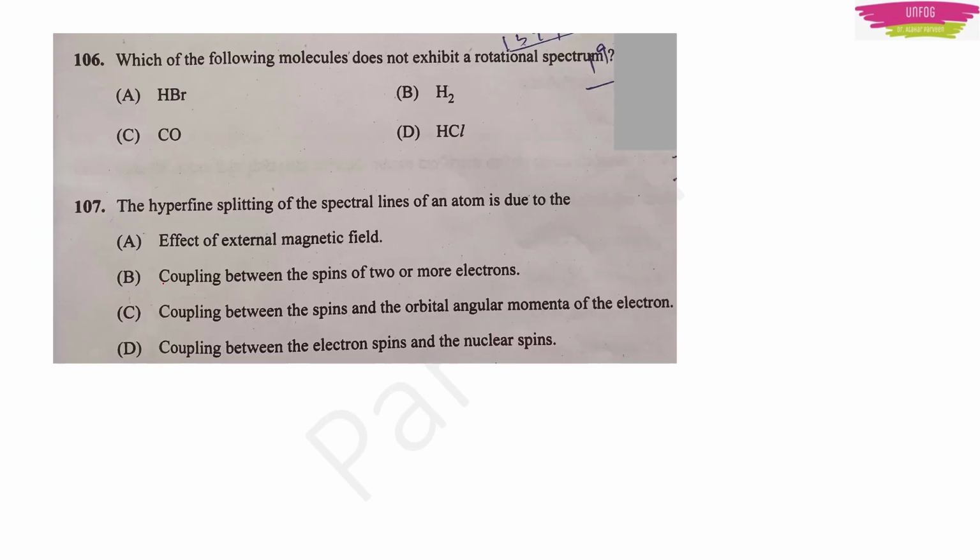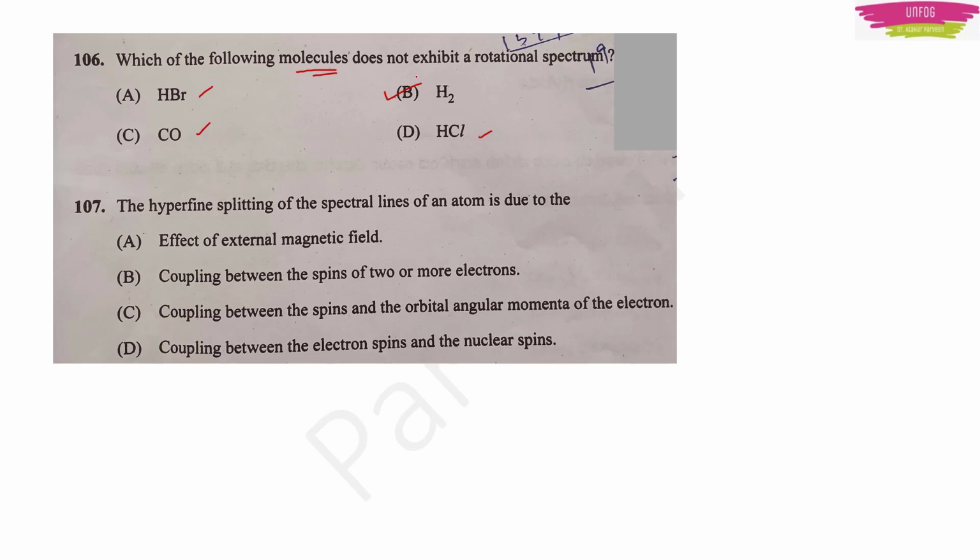Okay. Next question. Which of the following molecules does not exhibit a rotational spectrum? See here, they are talking about molecules, and it is very common for us that rotational spectrum occurs in this type of molecules, isn't it? Hydrogen bromide, carbon monoxide, or HCl. So option B should be the right answer, hydrogen. It does not exhibit a rotational spectrum.